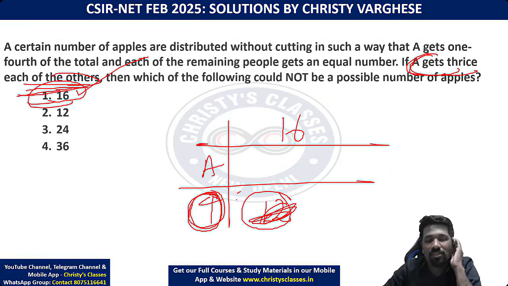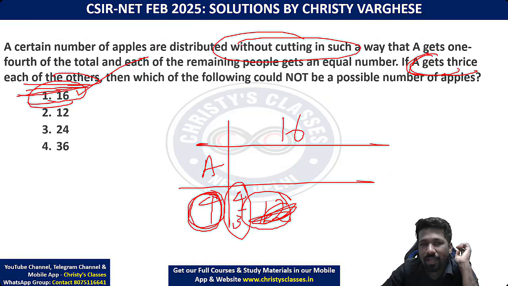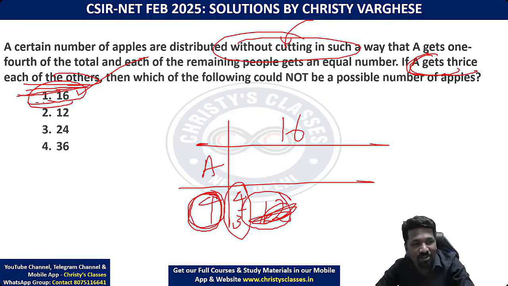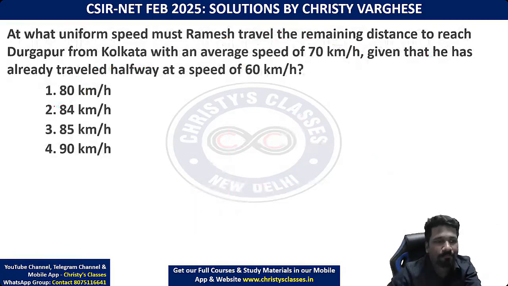A getting thrice of others means others should get 1/3 of A. 1/3 of A means 4/3. 4/3 means an apple and 1/3 of an apple. For that, you have to cut the apple. Question says don't cut the apple. So option A is the answer. I have told it in a different perspective to make it more clearer. So is it clear? Then try this.